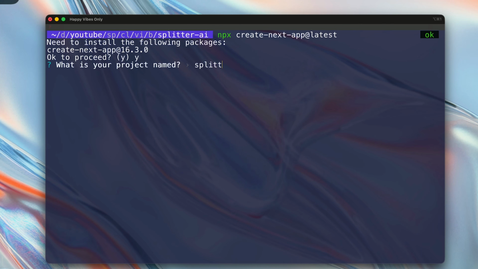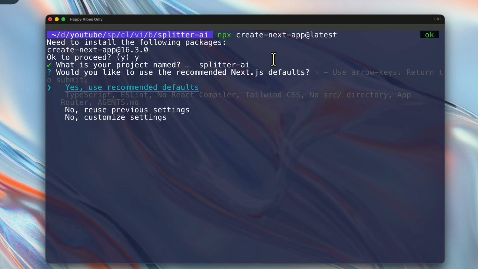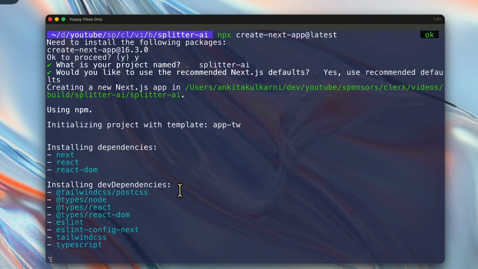So here, let's call this Splitter AI. And let's go ahead with the recommended defaults, which is TypeScript, ESLint, no React compiler, Tailwind CSS, no source directory, app router, and an agents.md file, which we'll talk about in a second. Let's go ahead and set it up. Now it's going to install the dependencies as well as the dev dependencies for us.